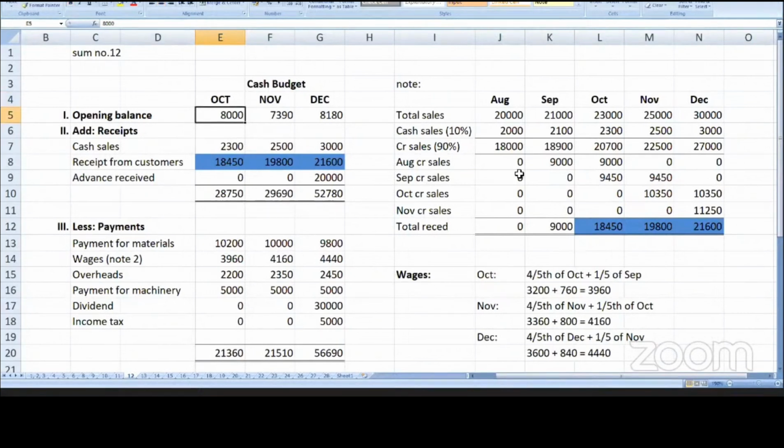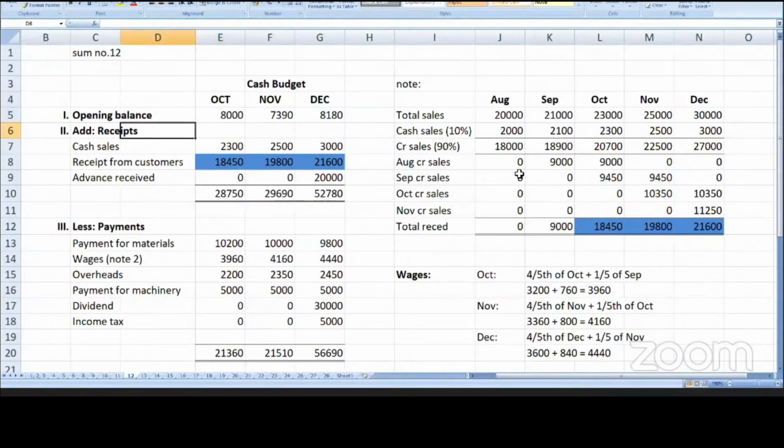Opening balance for the month of December. Add receipts: whatever cash you will receive in December, that is cash sales or receipts from customers. For understanding purposes, suppose RR Academy wants to prepare a cash budget for December. November's closing cash balance will be December's opening balance. So the November 30 closing balance of cash will be the 1st December opening balance.